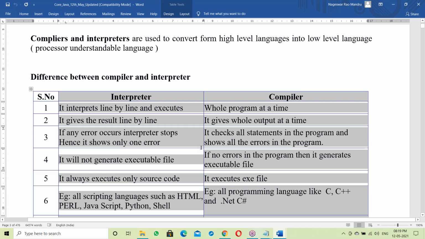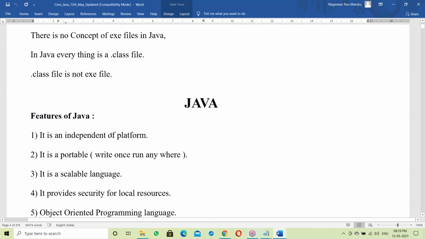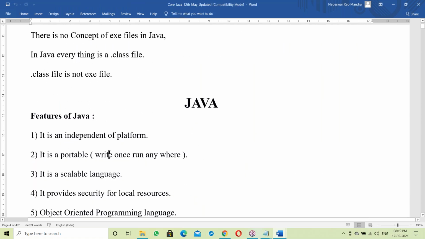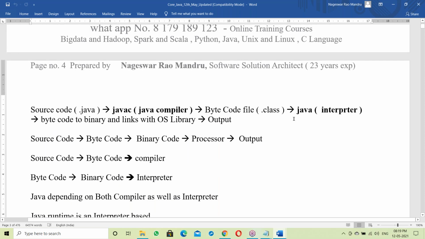Next, what is an exe file? What is a .class file? Tomorrow, the first half an hour is about interpreter and compiler. Then the next 45 minutes we'll go to Java features. So it will be a class of 1 hour and 15 minutes. That's all for today.